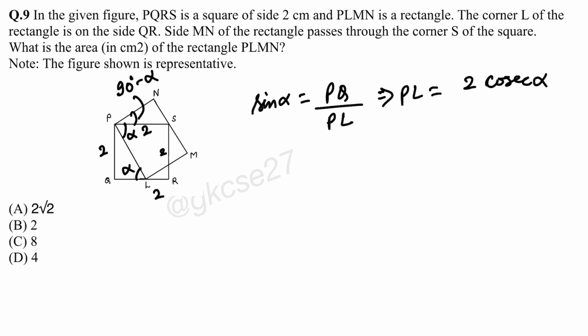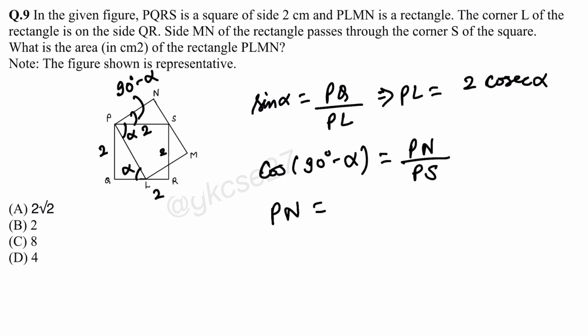For PN what will we find out? Cos 90 minus alpha, B by H, PN by PS. So from here PN will be 2 sin alpha, no? Cos 90 minus alpha is sin alpha.